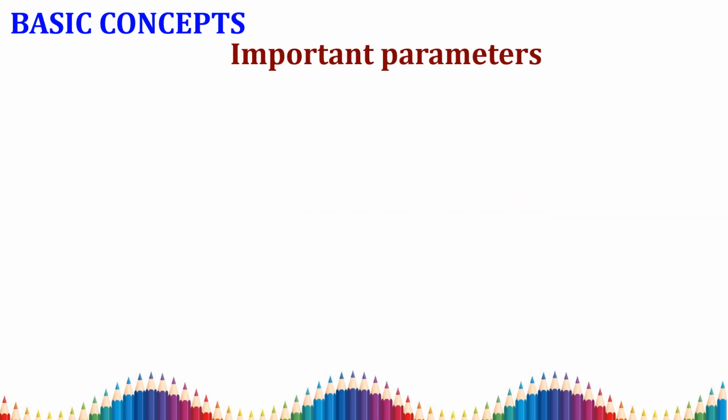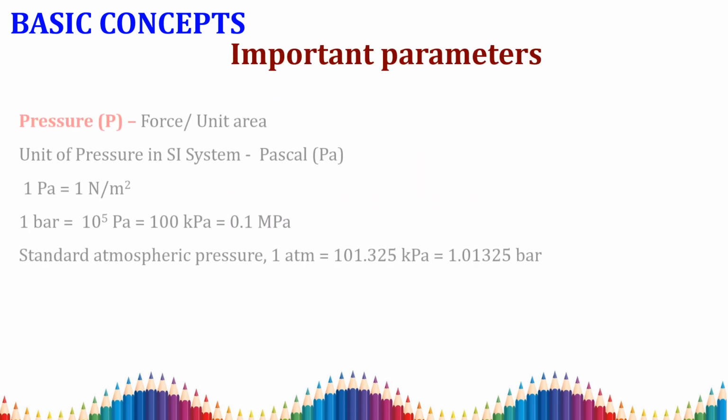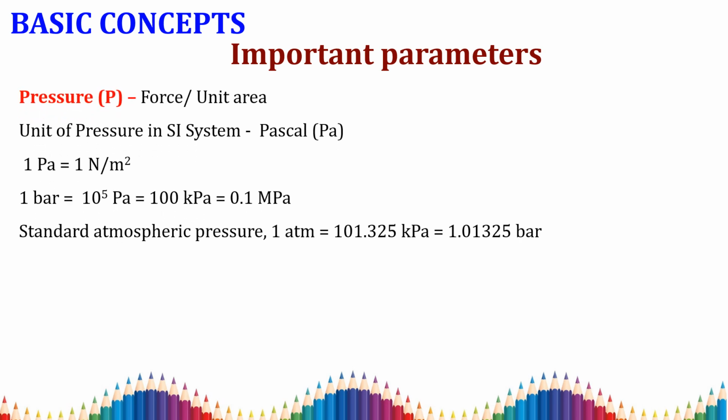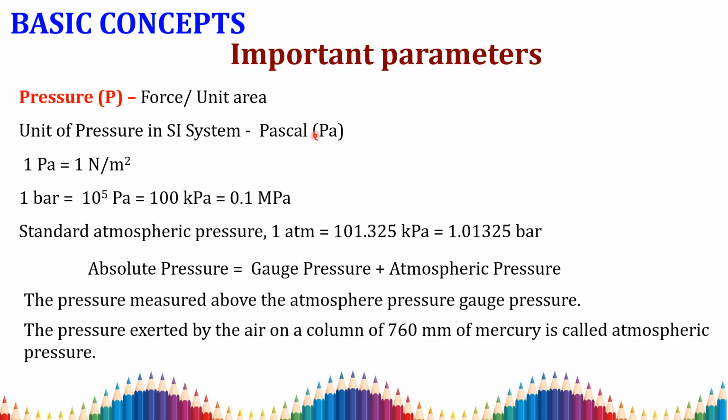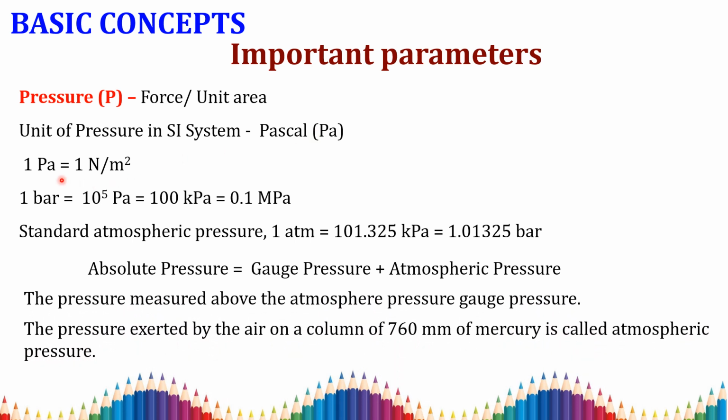Next we are going to see some of the basic parameters. What is meant by pressure? We all know that pressure is the ratio of force per unit area. So pressure is defined as force per unit area. The unit of pressure in the SI system is Pascal. 1 Pascal is equal to 1 Newton per meter square.